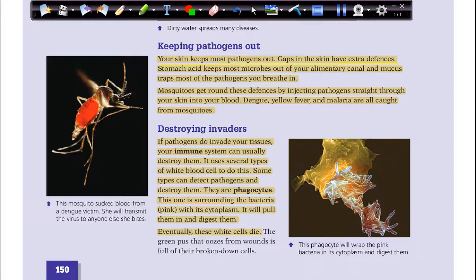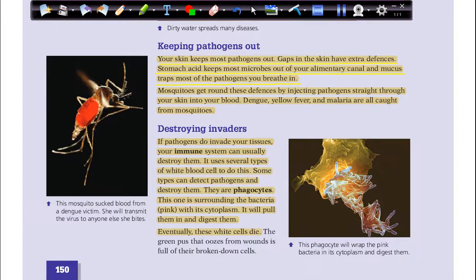This can be a very protective way against diseases or bacteria, viruses, parasites, anything. Stomach acid keeps most microbes out of your alimentary canal, and mucus traps most of the pathogens you breathe in.